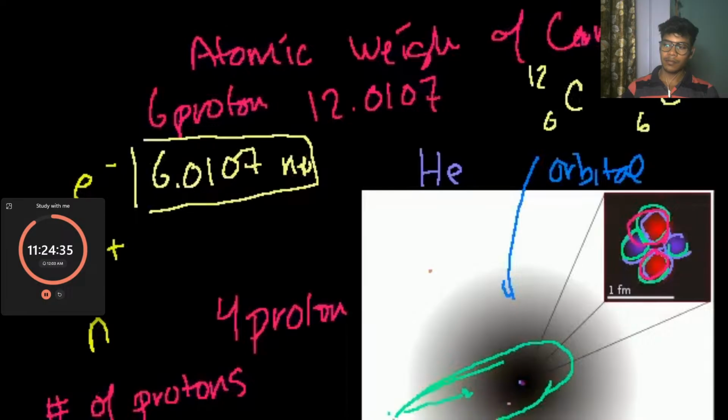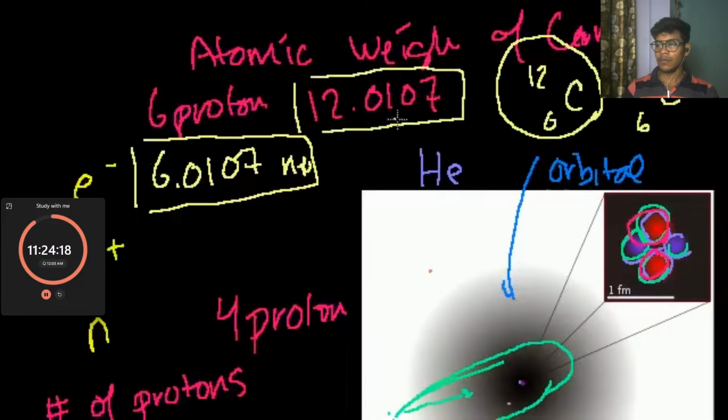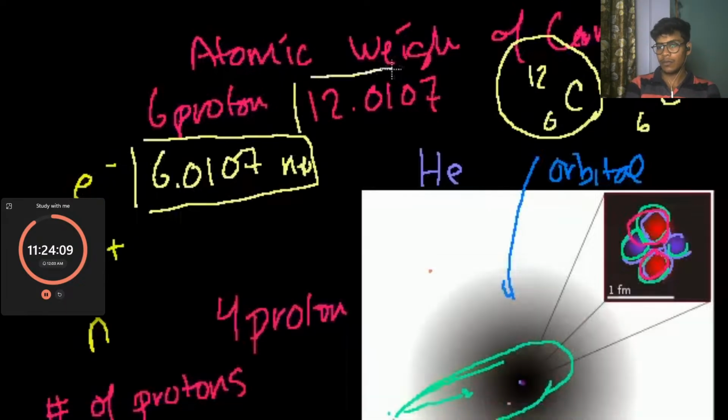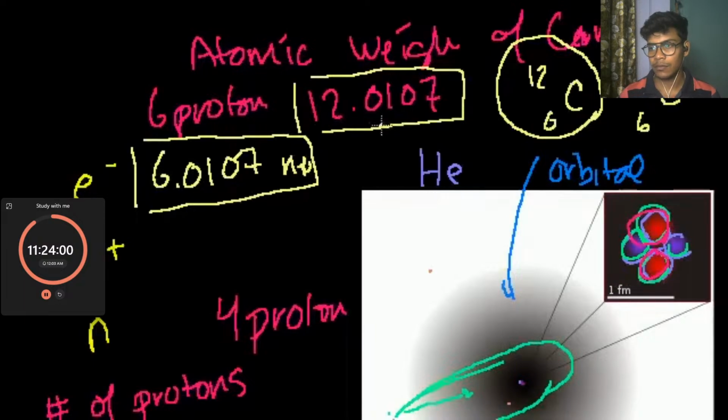Now, if you were to average these, not just a simple average, you would get an atomic weight of 13 for carbon-13. But you weight this one more as it exists in larger quantities on Earth. This is nearly all the carbon you see, but there's a bit of this. So if you weight them appropriately, the average becomes this. So if you just found carbon in some place naturally occurring on Earth, on average, its weight in atomic mass units is going to be approximately 12.0107. But that idea of an isotope is an interesting one.